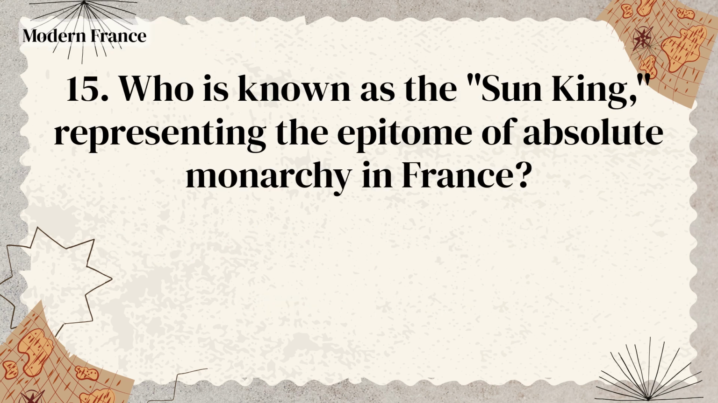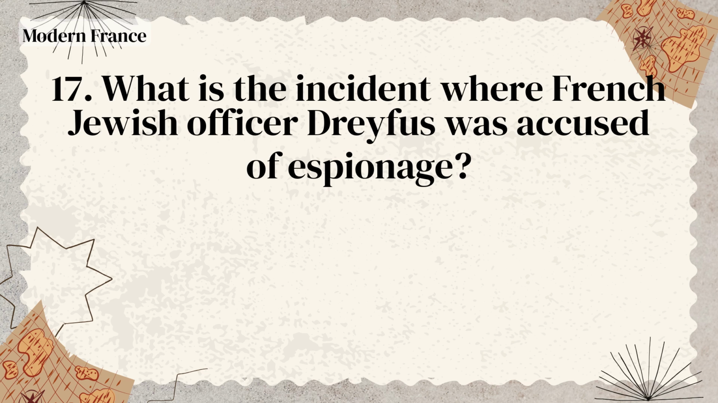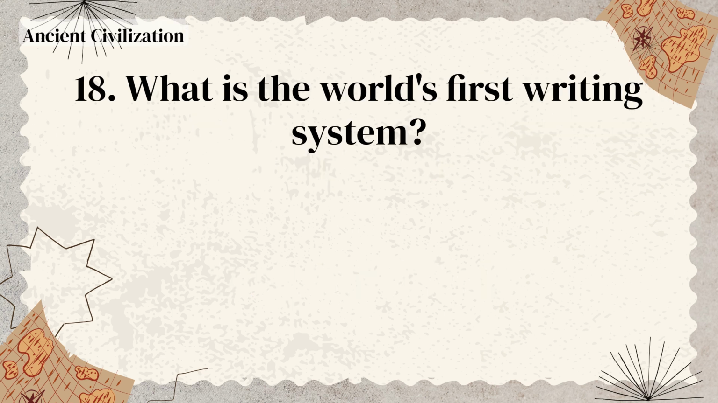Who is known as the Sun King, representing the epitome of absolute monarchy in France? Louis XIV. Who was the Prussian chancellor who led the unification of Germany? Bismarck. What is the incident where French Jewish officer Dreyfus was accused of espionage? Dreyfus Affair. What is the world's first writing system?